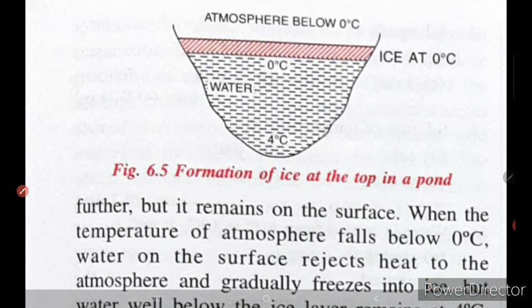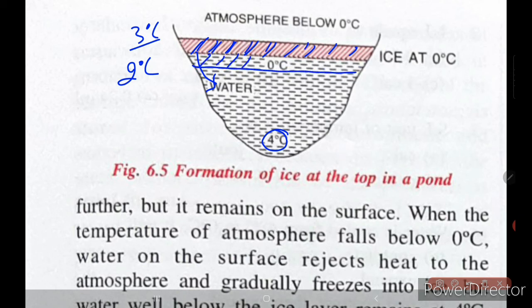Now slowly, the cooling continues. When the cooling continues, probably this uppermost layer first becomes 3 degrees Celsius. As you all know, this 3 degrees Celsius water is lighter compared to the 4 degrees Celsius water I am talking about. So it will not come down, it cannot displace this 4 degrees Celsius water, but slowly it becomes 2 degrees Celsius also. When this layer becomes 2 degrees Celsius, the layer just below it might be at 3 degrees Celsius, but the lower layers will still be at 4 degrees Celsius, because 2 degrees Celsius water also cannot displace the 4 degrees Celsius water.